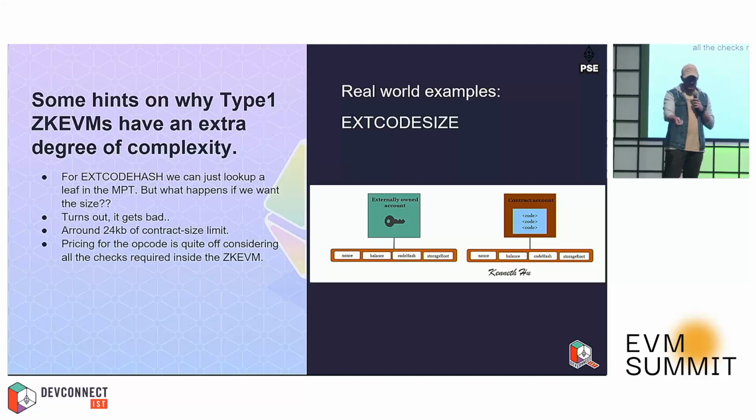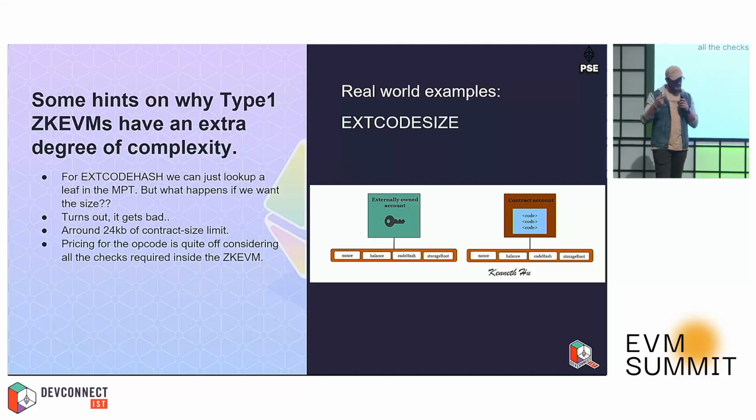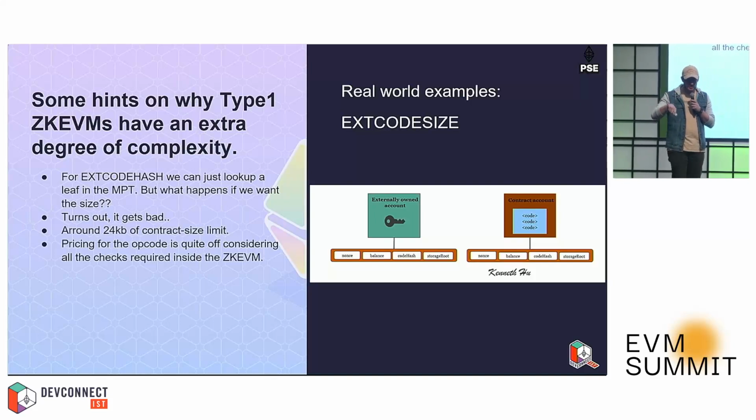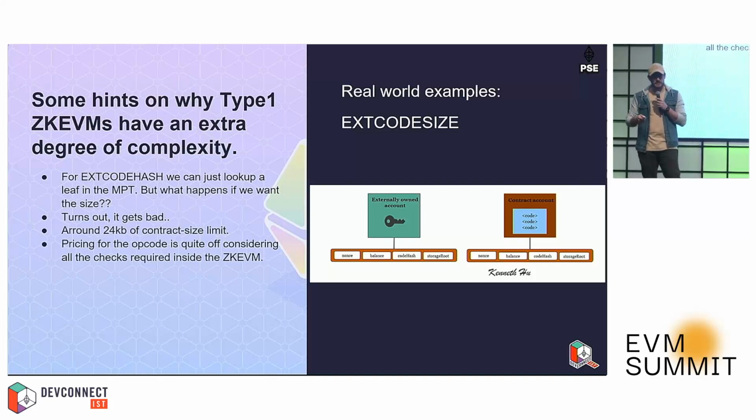So if we go to Xcode hash, which is a really similar opcode, we can just go to the MPT, look up the value, we're happy, we're fine, we have what we needed, and that's all. But it turns out that when we want the code size, things get a bit bad, because the code size is not stored as a property inside of the MPT. So we basically need to count the bytes.